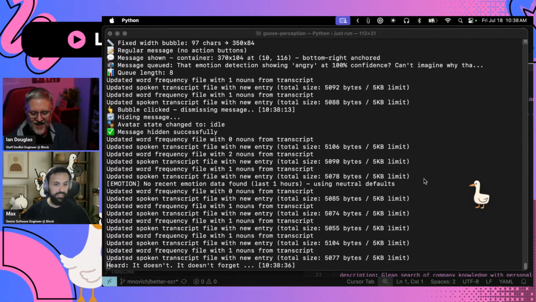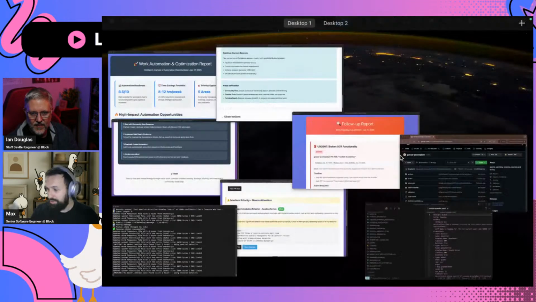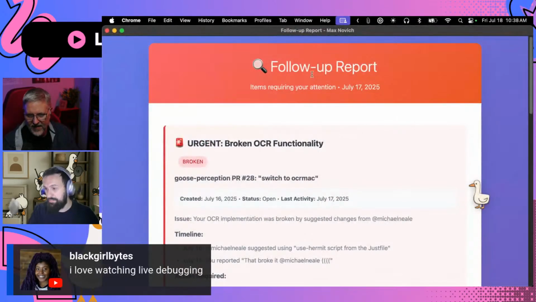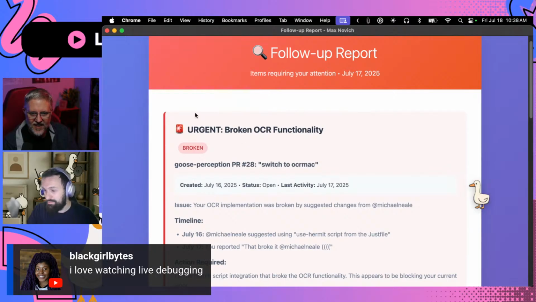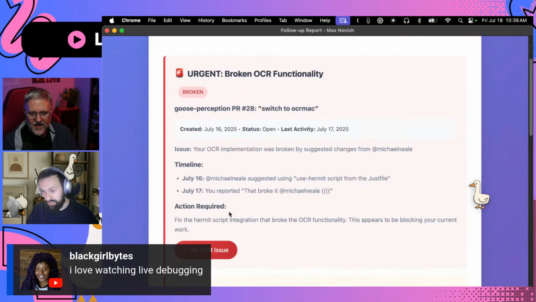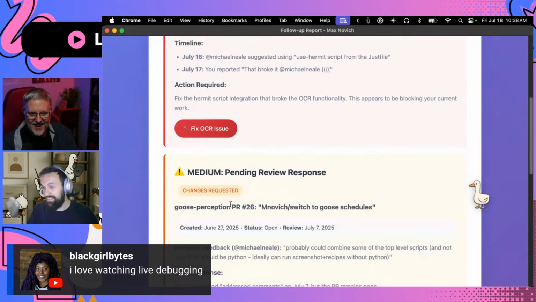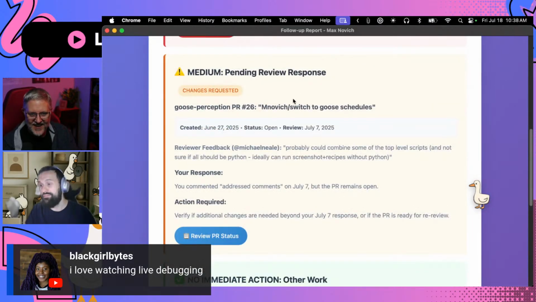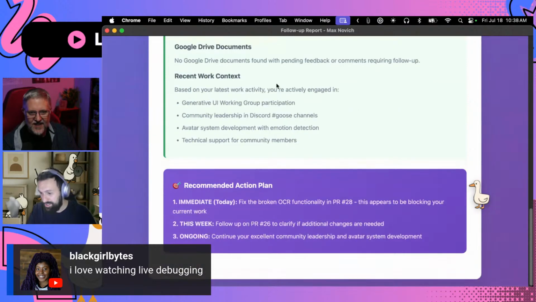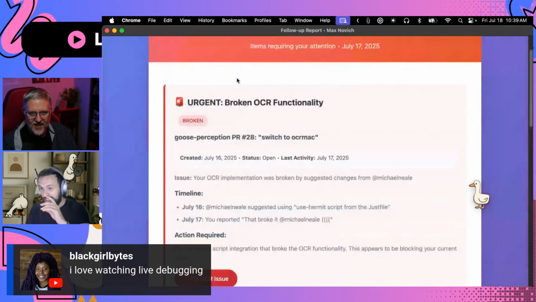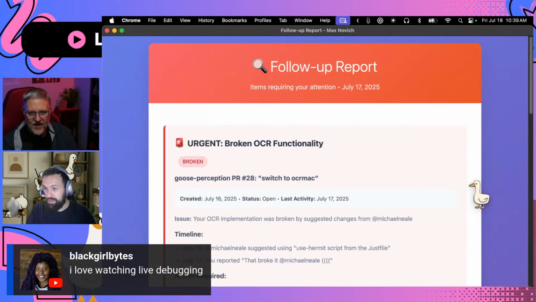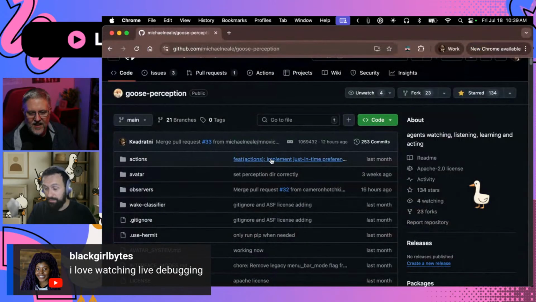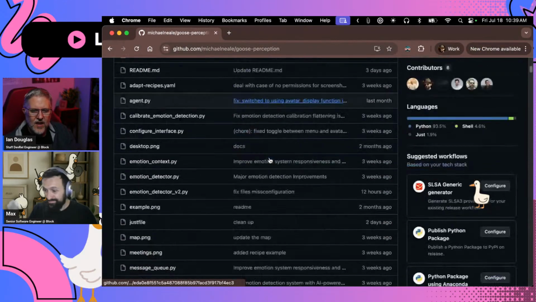So it actually keeps the log of things I should follow up on. You can see this follow-up report from yesterday, right? So let's say broken OCR functionality. It was a bit broken before I fixed it, right? And I was like, you need to fix this now. Then some pending reviews, you need to address them. And there's no more immediate action here. So it can pop you these reports from time to time and say, hey, you need to follow up on this thing. Come on. And now it helps.